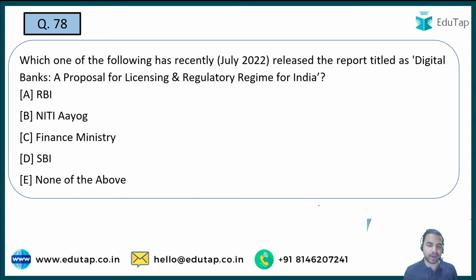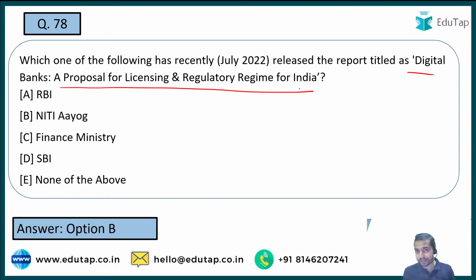Now the next question. Recently, a report titled Digital Banks, a proposal for licensing and regulatory regime for India was released. You are required to tell me the name of the organization which has come up with this particular report. See guys, this report is related to banking, so which organization would be releasing such a report?